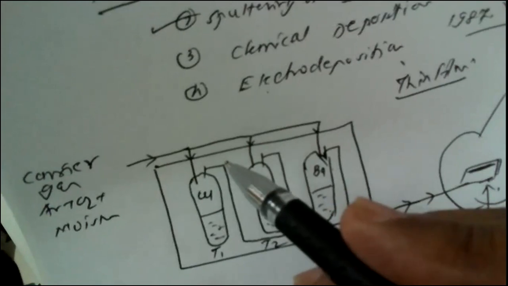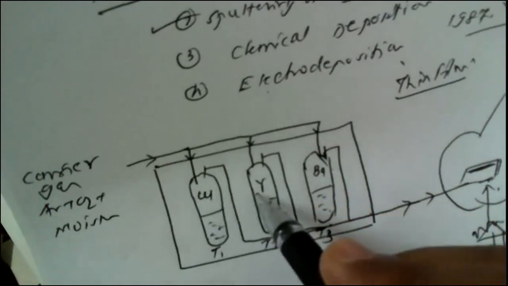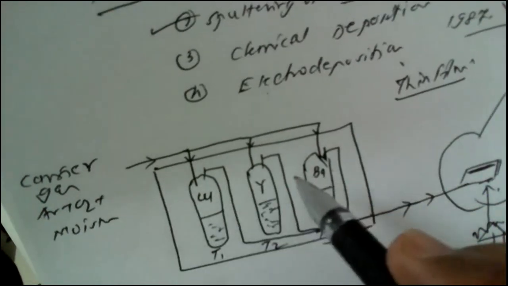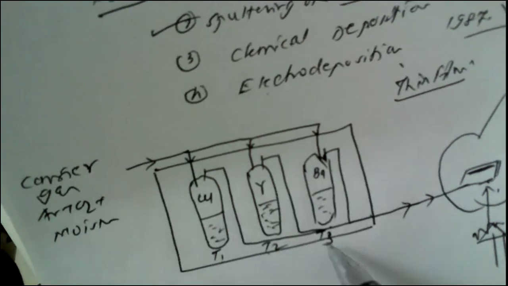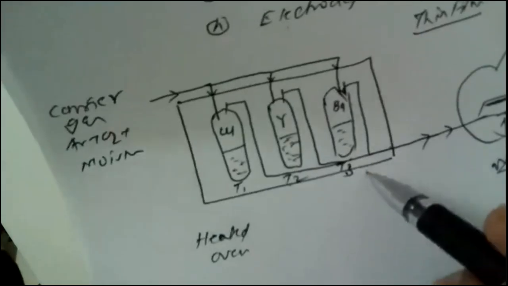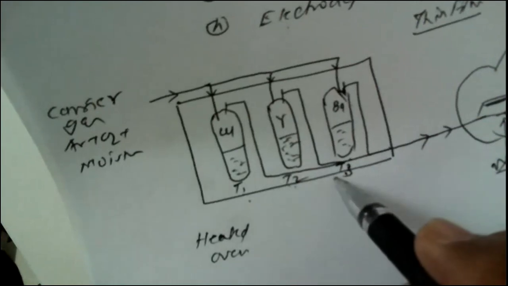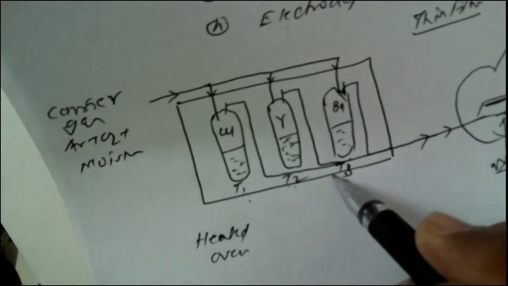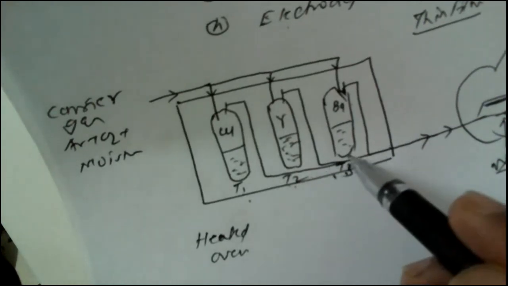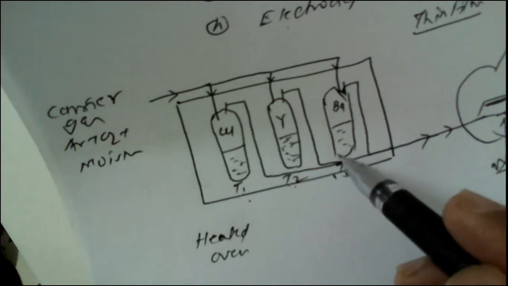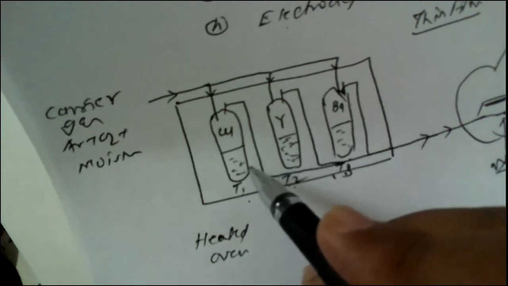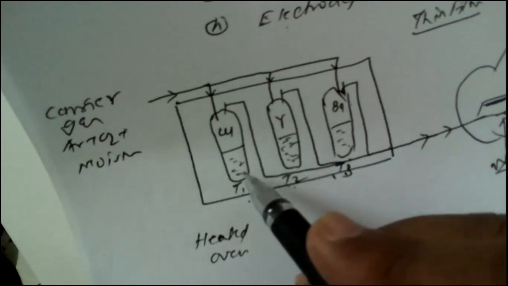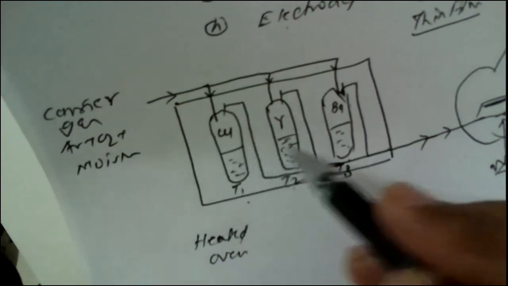In this method, volatile complexes of the metals copper, yttrium, and barium are held at temperatures T1, T2, and T3. The temperatures are controlled at T1, T2, and T3, which provides the desired vapor pressure of each component.